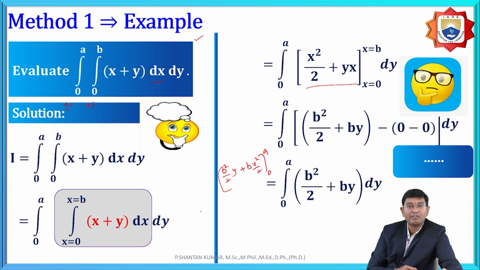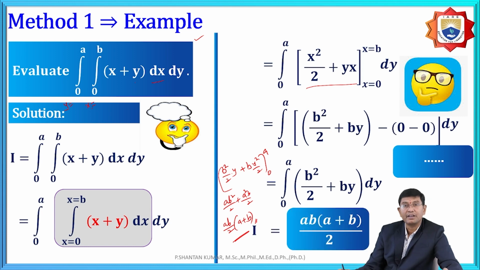By replacement of the upper limit, the value is ab square by 2 plus a square b by 2. If we take ab by 2 common, the value is a plus b. After simplification like this, we obtain ab into a plus b by 2 as the final solution.